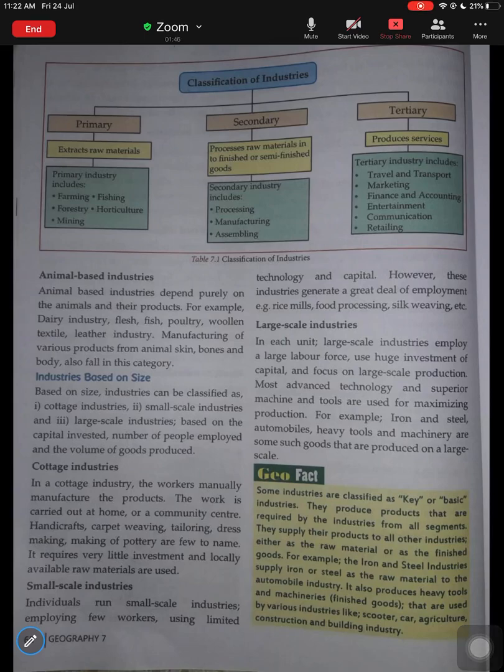Hello everyone. In this video, I will try to review what we've covered in today's class. The topic for today's class is to understand industries based on size and industries based on ownership. So we will begin with it.